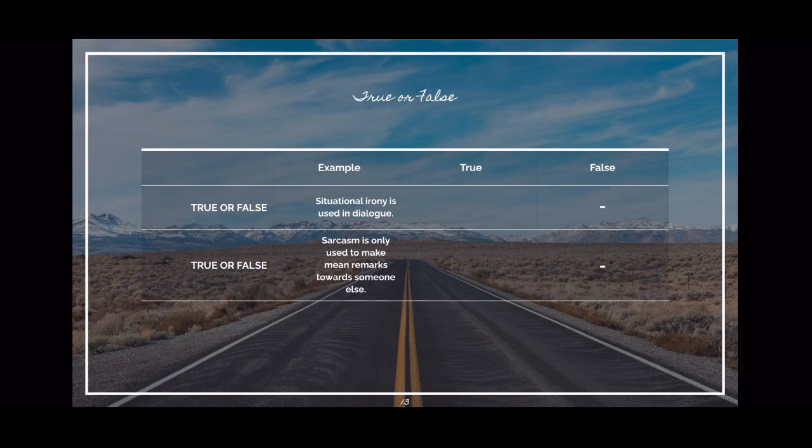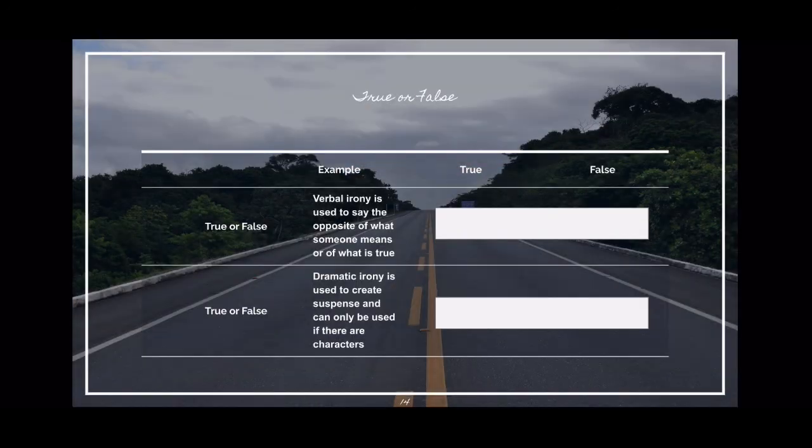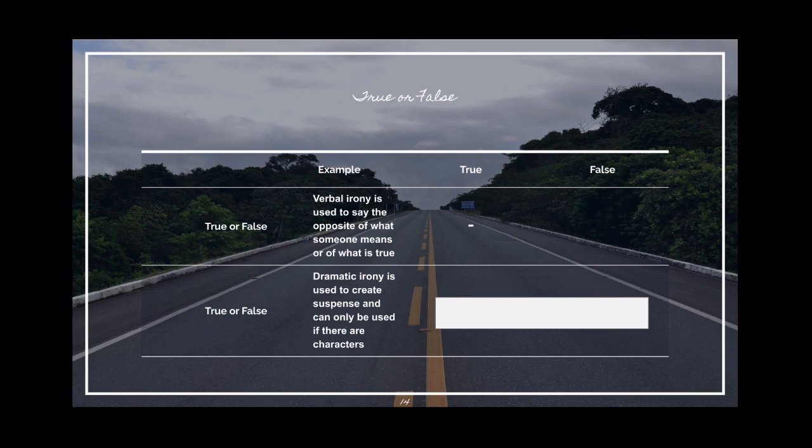True or false? Verbal irony is used to say the opposite of what someone means or what is true. This is true. True or false? Dramatic irony is used to create suspense and can only be used if there are characters. This is true because the reader has to know something the characters do not.